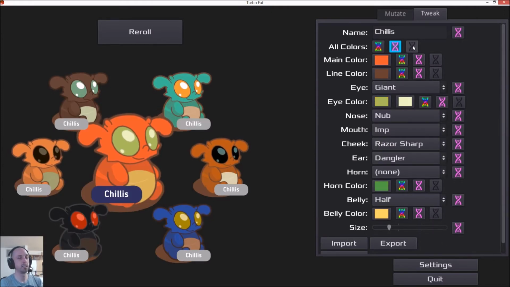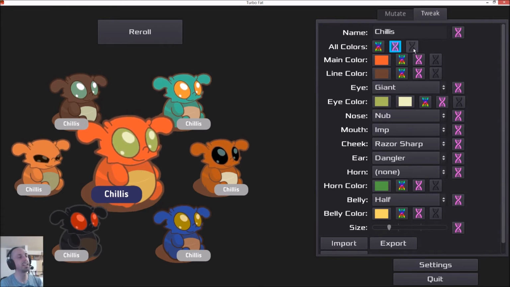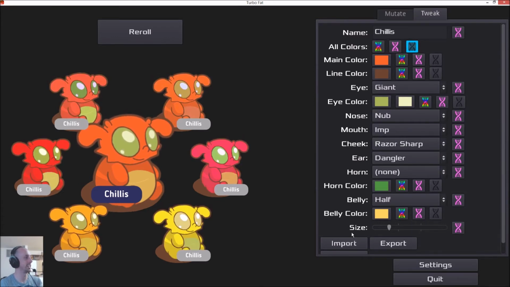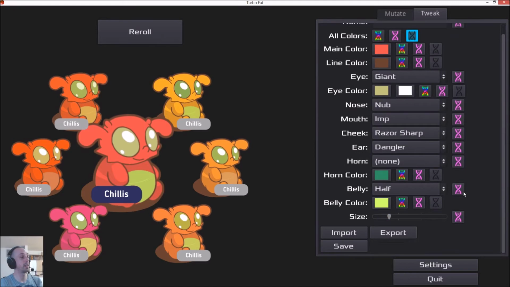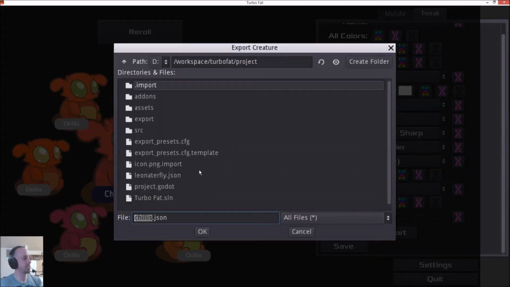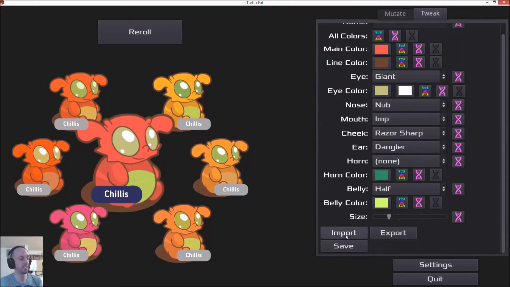And then this third button, the black one, is just give me some variations on my current colors. Maybe I want a slightly reddish orange, so show me some options for that. Oh, that looks good. And then you can click a variation you like. When you're happy with how your creature looks, you can export it, and it'll be saved as a file that you can share with other people, a JSON file. They can import it and then move your creature.